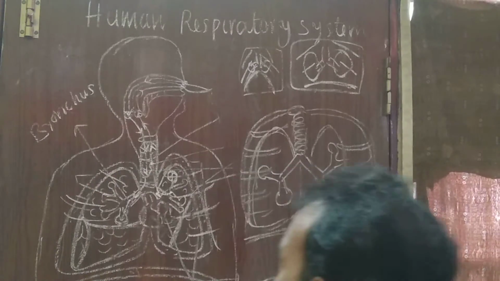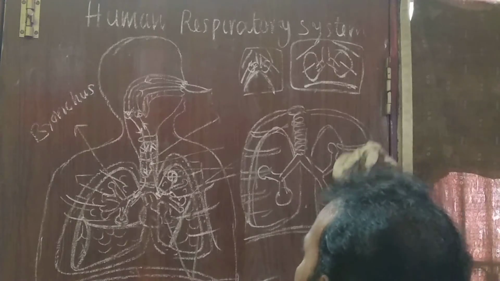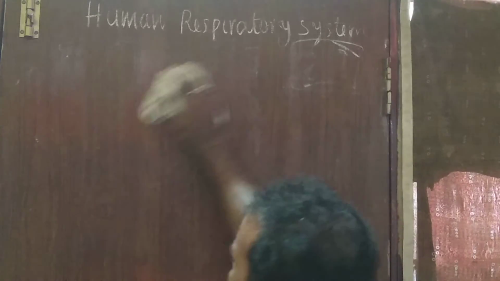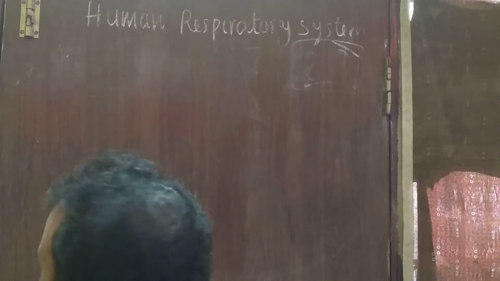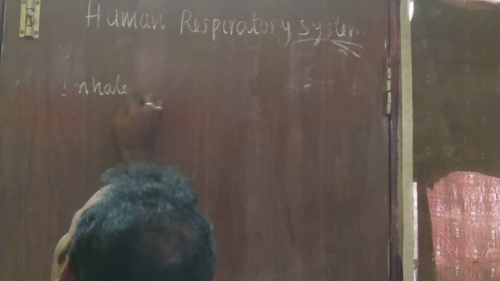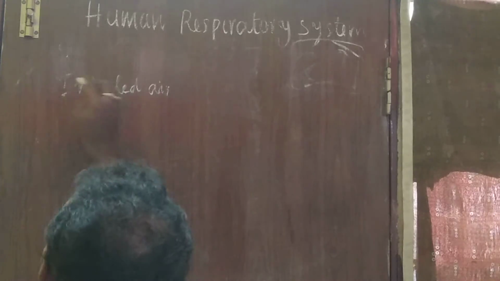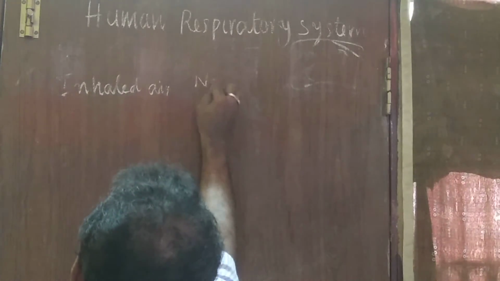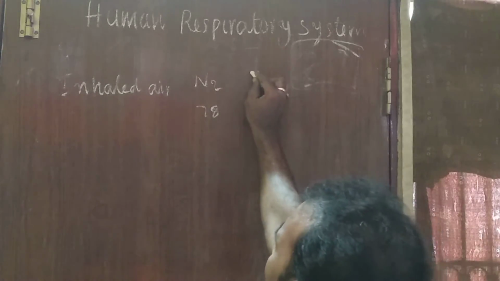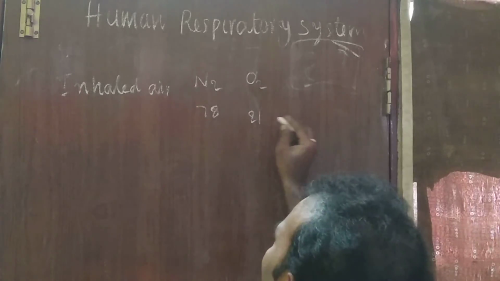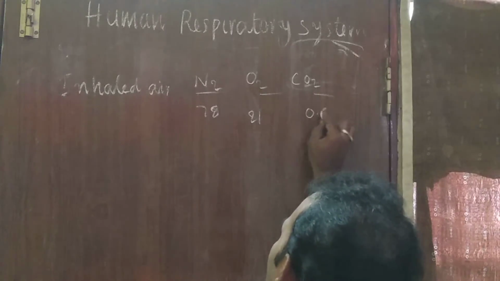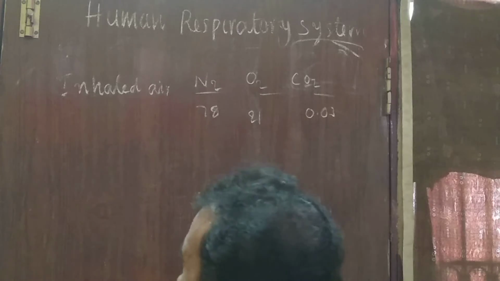Now the air that is inhaled into the lungs. Generally, what components are there in inhaled air? Inhaled air contains nitrogen 78%, oxygen 21%, carbon dioxide 0.03%.